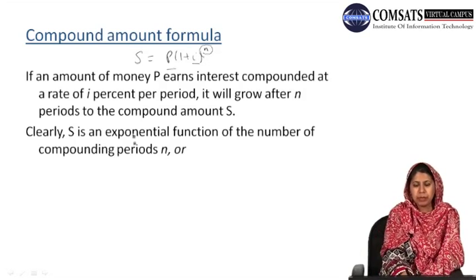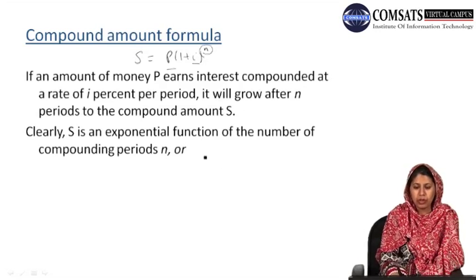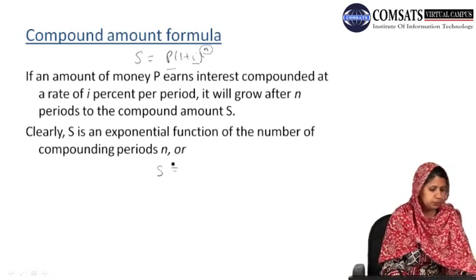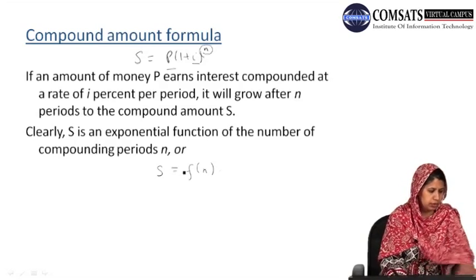Now this S, the compound amount, is an exponential function of the number of compounding periods n, or we may simply write it as S is a function of n.